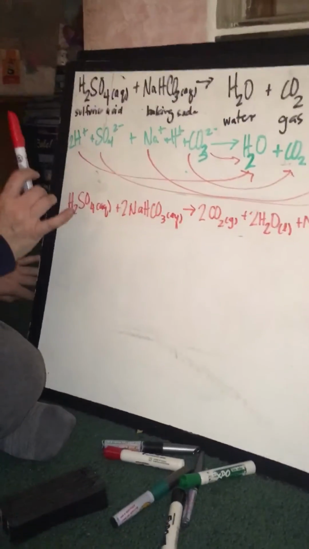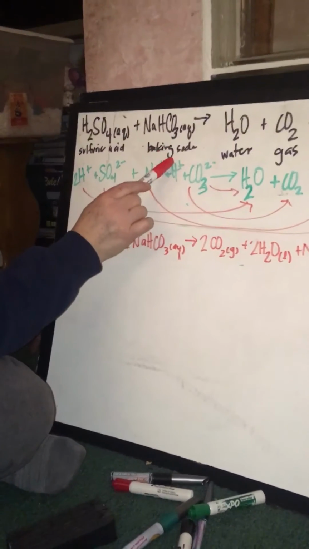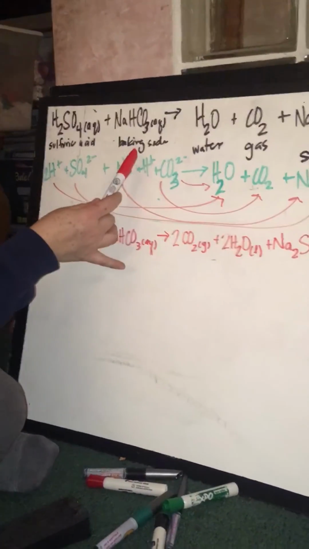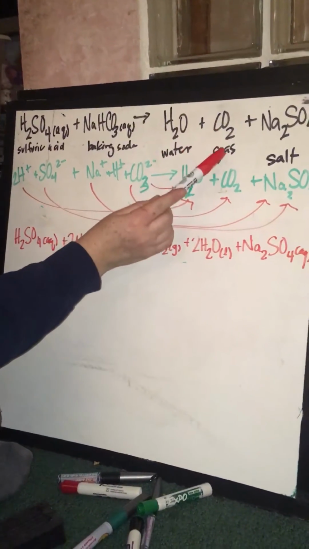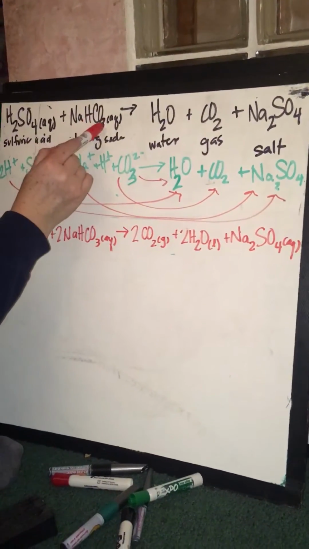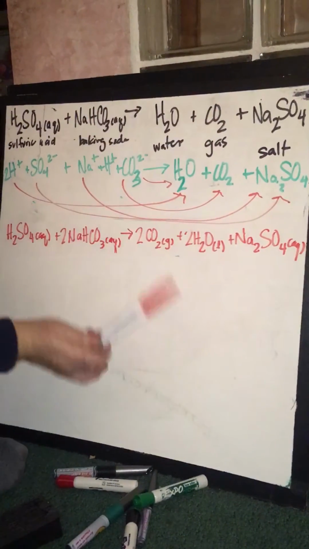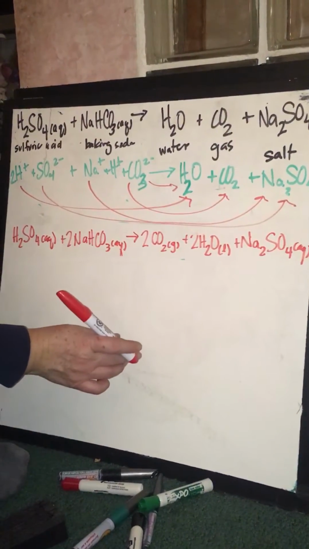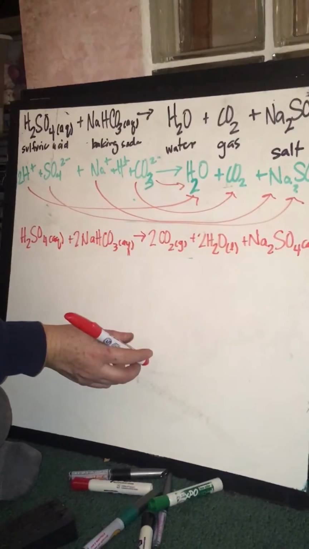So again, if you remember from the other video, sulfuric acid and baking soda is a basic acid-base reaction, and you're always going to get water. In this case, you're going to get those bubbles from the carbon dioxide, from the baking soda, and a salt. So all neutralization acid-base reactions always give you water and salt. In this case, we also get bubbles from the gas.